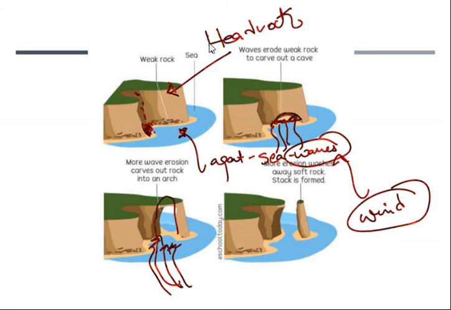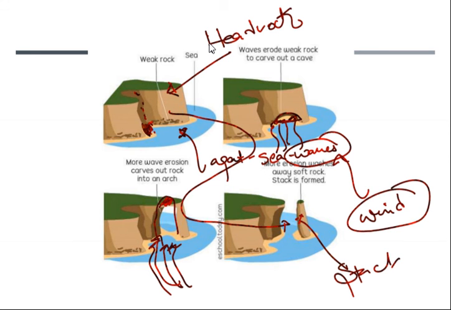Then after this, due to no support, this platform will collapse, creating a stack. Simple, right? This is a cycle. This is how stacks are formed. Fine.